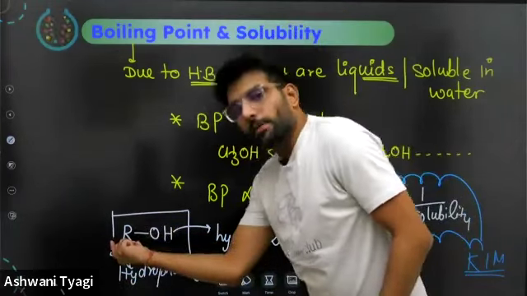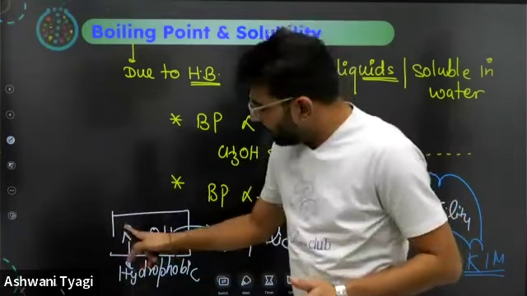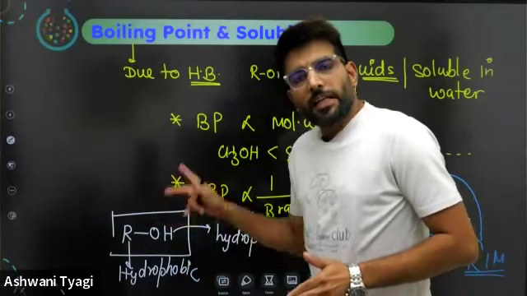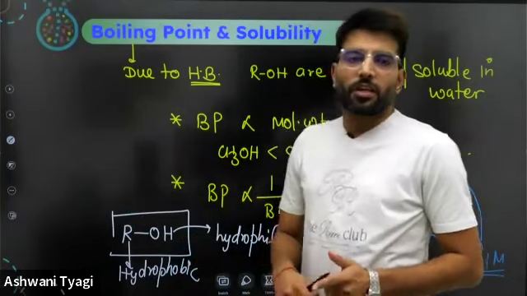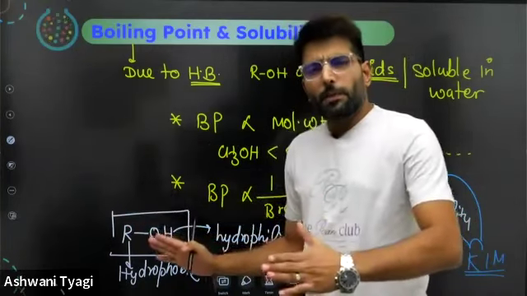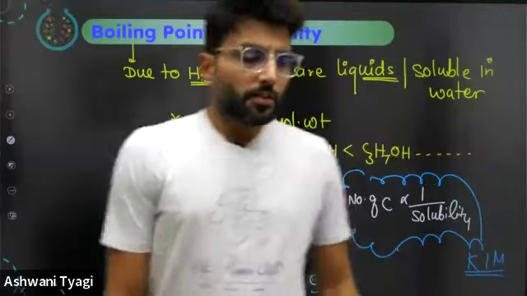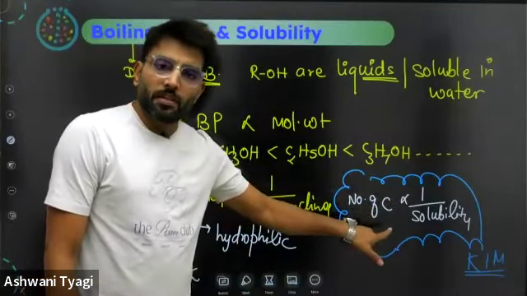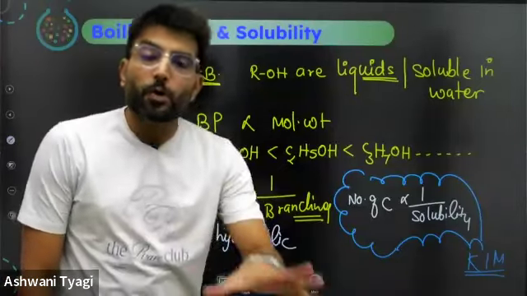Here, as the length of the carbon chain increases, this repulsion overshadows the attraction of OH, and ultimately they become insoluble in water. It means after the fifth carbon, after pentyl alcohols, they are insoluble in water. So remember one thing, solubility decreases with number of carbons. Methyl alcohol and ethyl alcohol are soluble in all proportions.